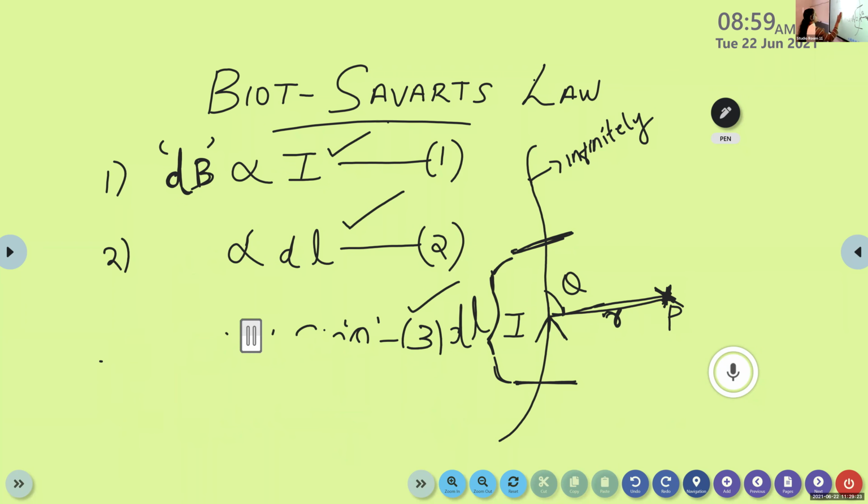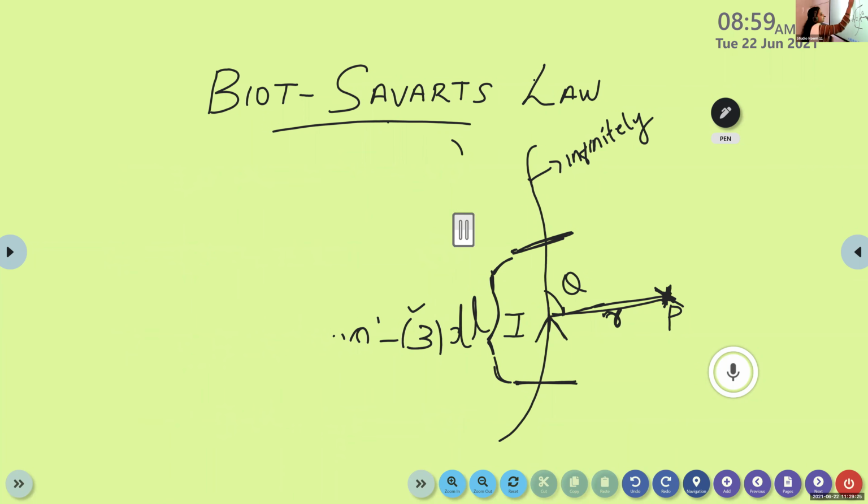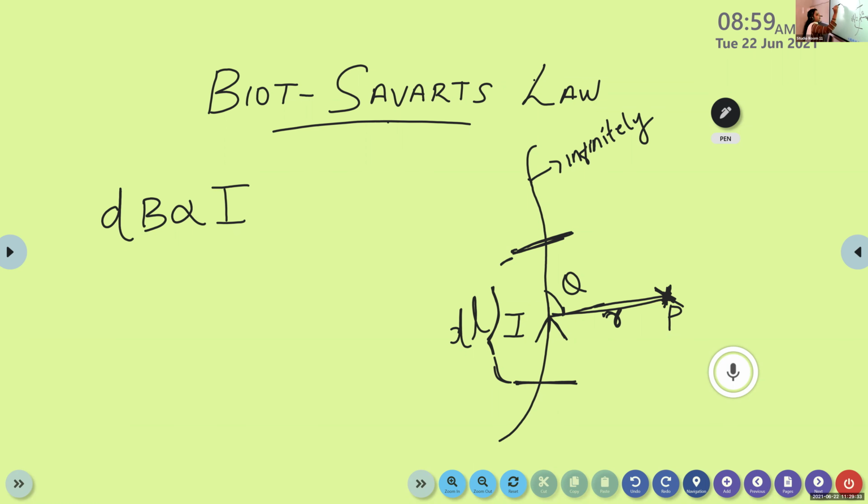We can write these equations like this. By combining all these four statements, we can write dB is proportional to I dl sine theta divided by R square.